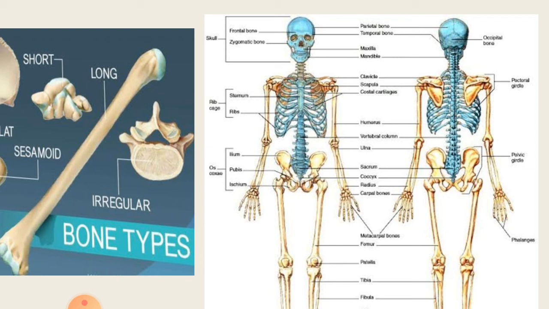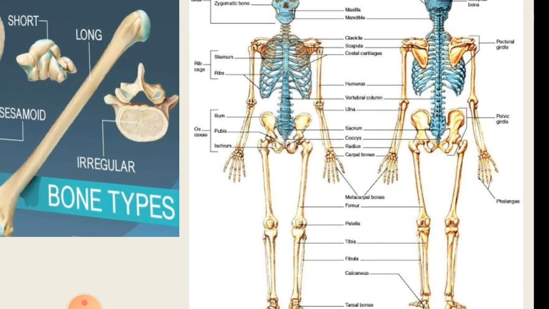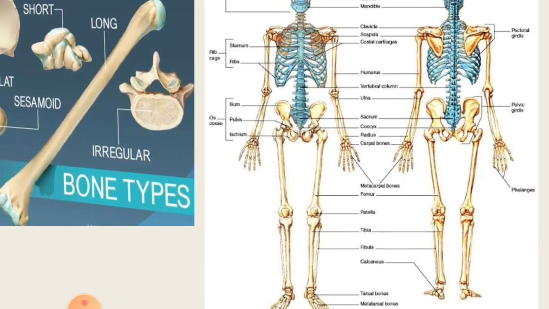And in the upper limb you can see the scapula, humerus, radius, ulna, and metacarpal bones, and also the phalanges. And in the lower limb you can see the hip bone or the pelvic girdle, the femur, tibia, fibula, and also the tarsal and metatarsal bones.